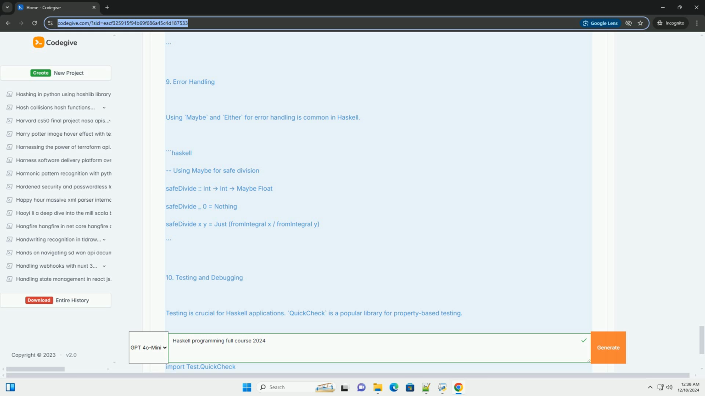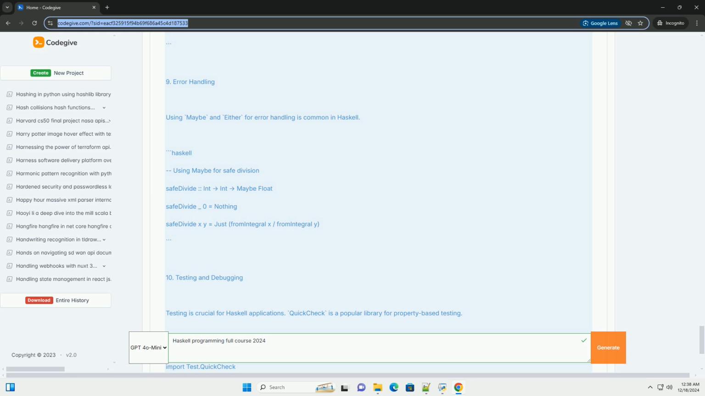6. Type classes. Type classes define a set of functions that can be implemented by different types. The most common type classes are Eq, Ord, and Show. Example of using a type class: data Point = Point Float Float deriving Show. instance Eq Point where Point x1 y1 == Point x2 y2 = x1 == x2 && y1 == y2.